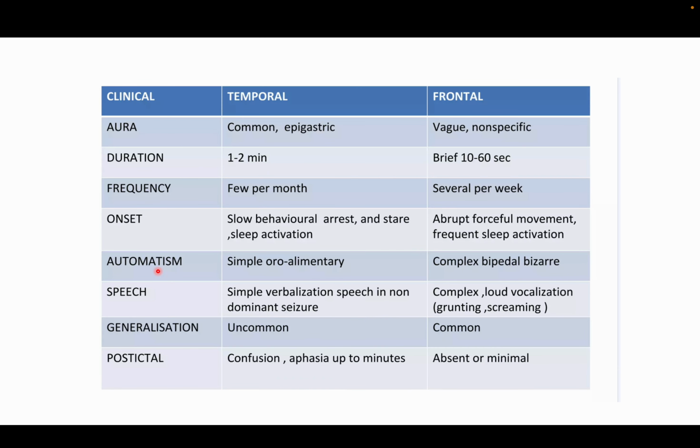So these are the temporal lobe features. Generally aura will be present, and the frontal are vague and non-specific. Generally frontal seizures are brief, and frequency is also high, whereas temporal frequency is very less, but they occur for a long time.